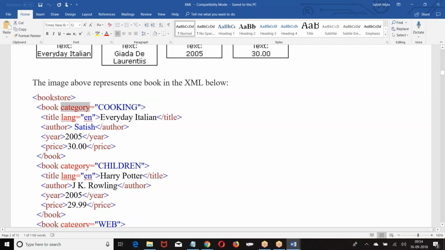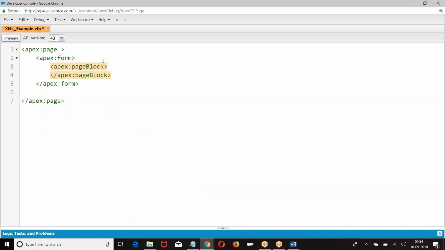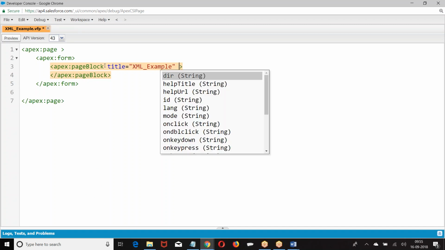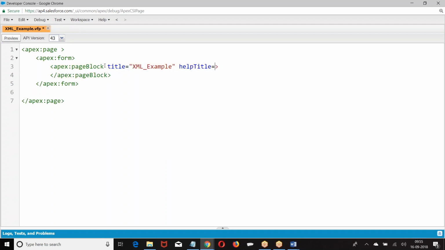When you are looking at this, bookstore is a node or an element, category is an attribute. Now we are going for Visualforce. Page block. As you already know Visualforce, I am just trying to compare with Visualforce.